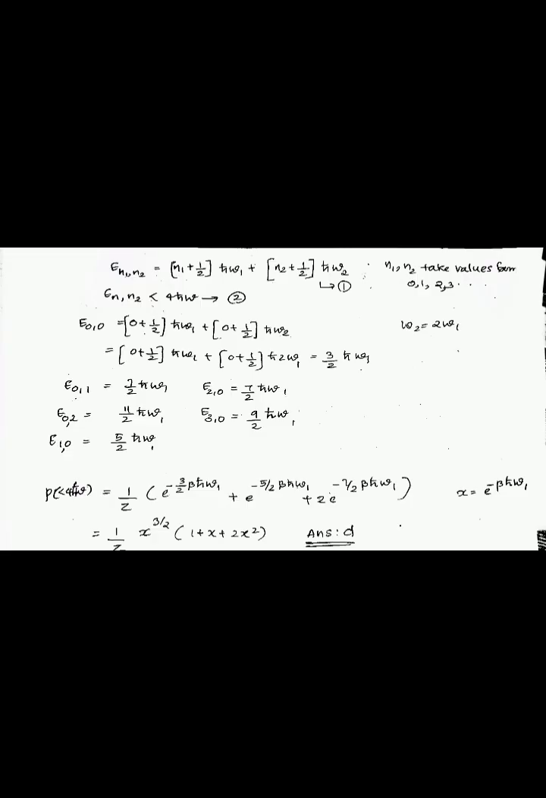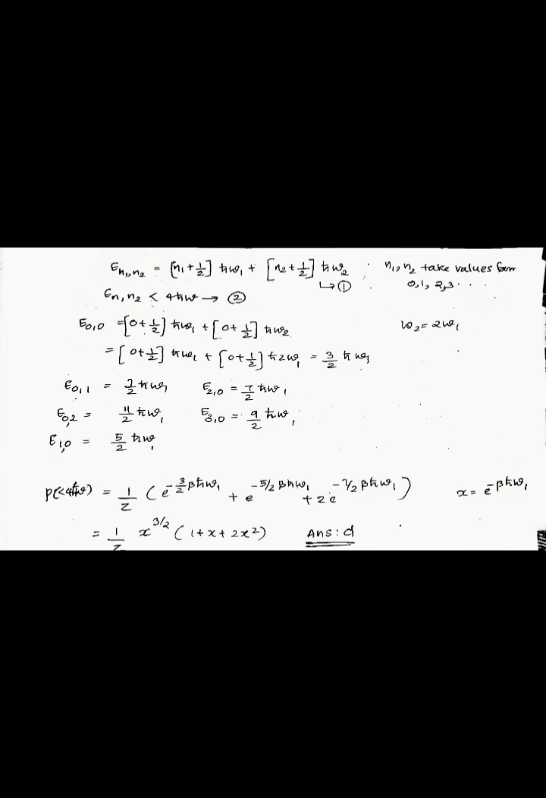So similarly we can find E01 is equal to 7 by 2 h cut omega 1, E20 is equal to 7 by 2 h cut omega 1, E02 is equal to 11 by 2 h cut omega 1, E30 is equal to 9 by 2 h cut omega 1, E10 is equal to 5 by 2 h cut omega 1.